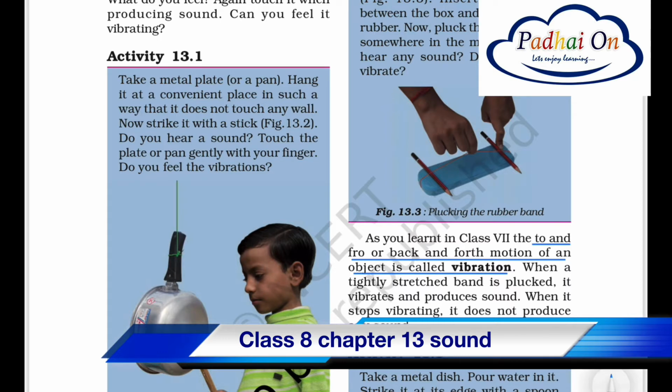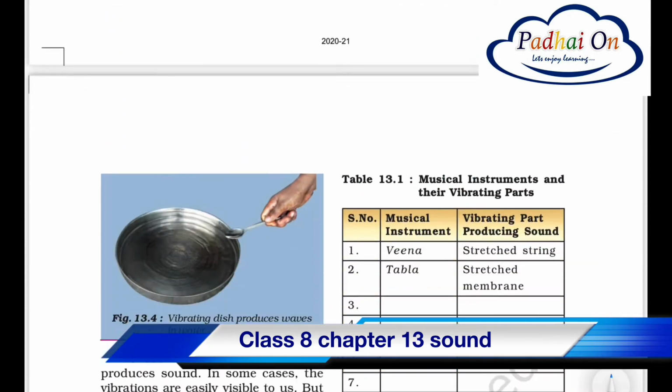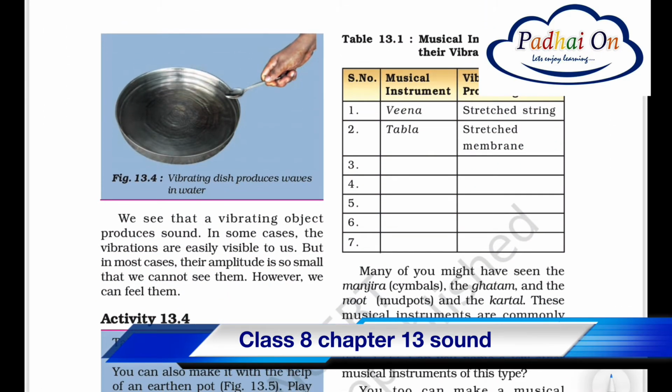What is a vibration? Okay, the vibration is the to and fro movement that we have studied in the last year classes. Now, does the vibration of an object produce the sound in all the cases, right? So there are different types of vibrations on different objects. For example, different materials vibrate and produce a sound.